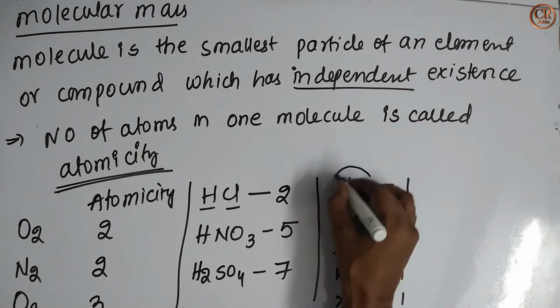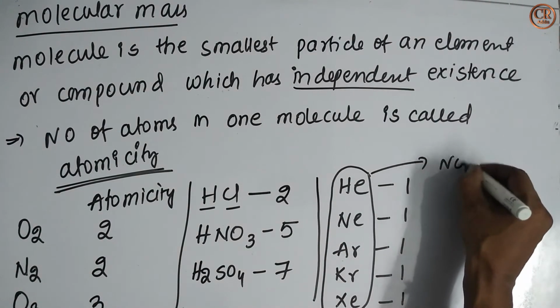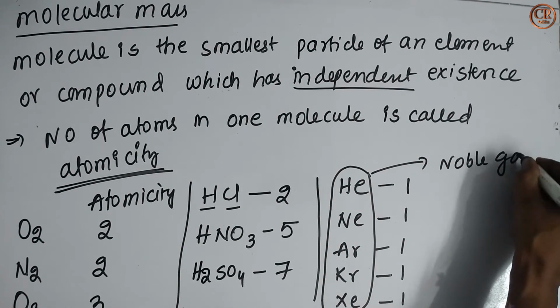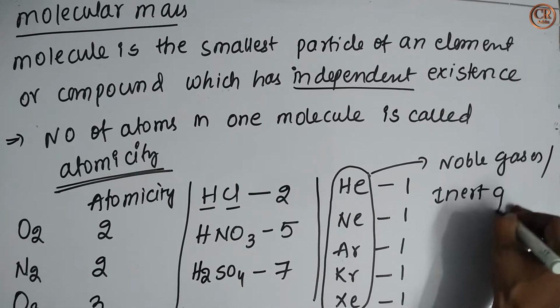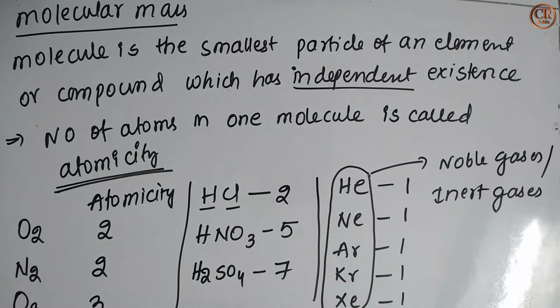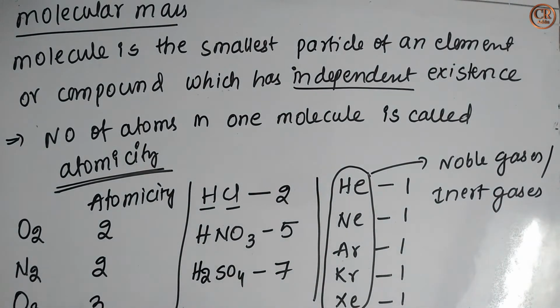So you know, helium, neon, argon, krypton, xenon, all are noble gases, or these are also called inert gases. So for all inert gases, atomicity is equal to 1. Except these noble gases and inert gases, the atomicity of any molecule is more than 1.